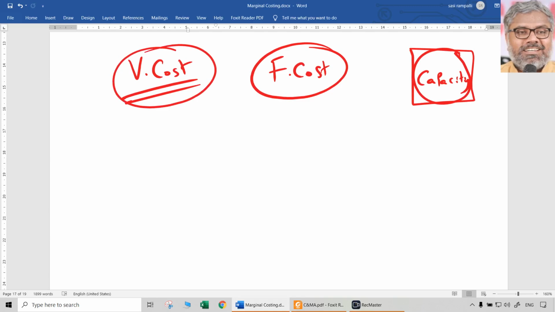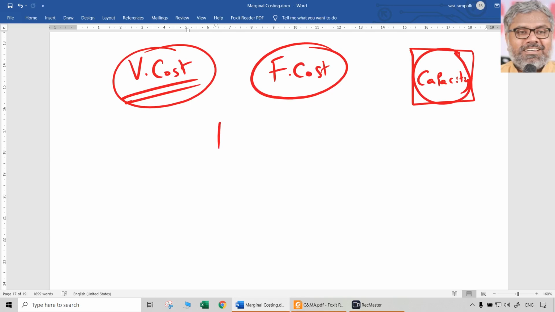Variable cost will be directly related to the level of activity, and it is going to increase if the level of activity increases. It is going to decrease if the level of activity decreases. We know that. So the point is, when you want to manufacture one more unit, what is the additional cost that is going to be incurred?